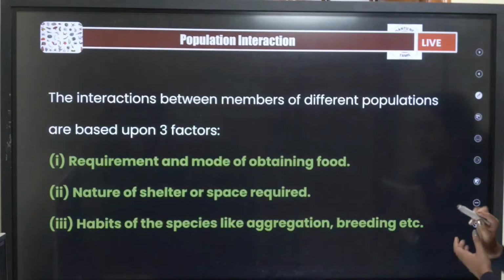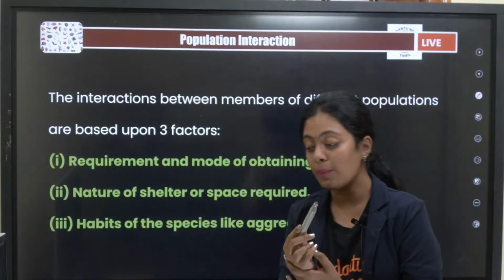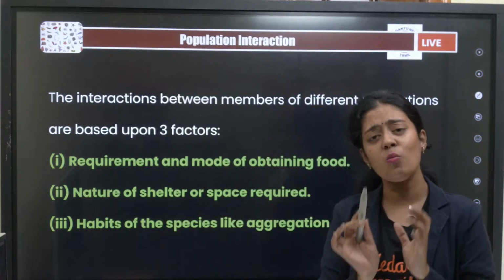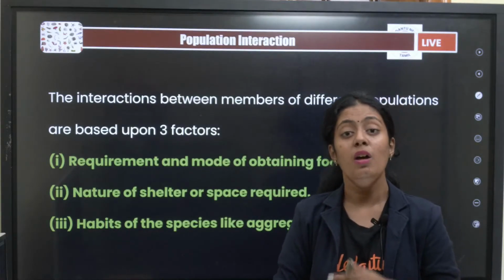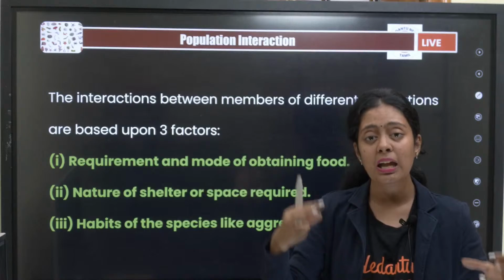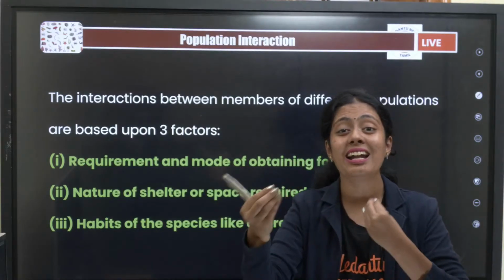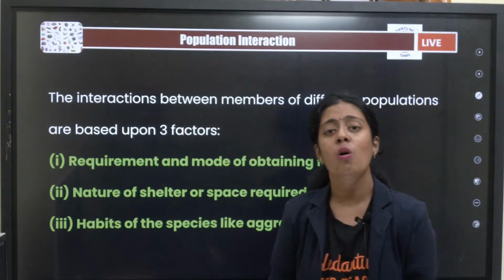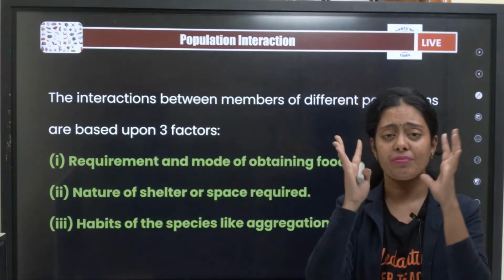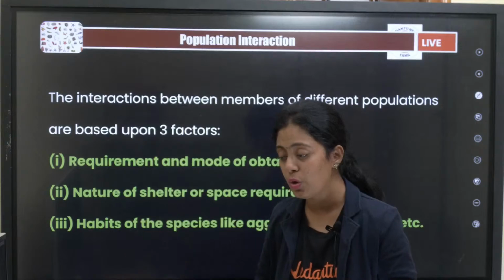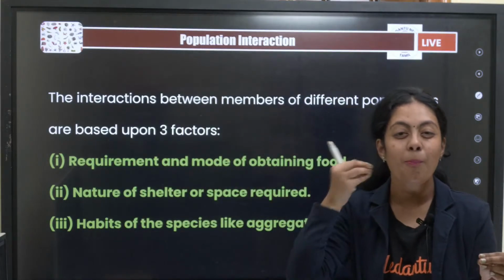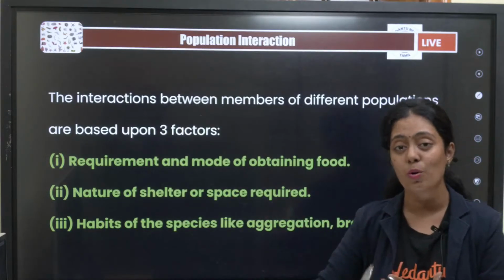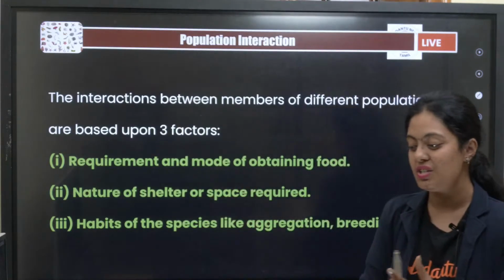Now we are coming to the last part of this chapter before PYQs: population interaction. What do you mean by population interaction? Two populations, population A and population B, need to interact with each other. It could be interaction for food, it could be interaction for space. That is what we call population interaction. Can you name some population interactions that come to your mind in the chat section? Let's make the chat section a little more energetic. I don't see any energy in the chat section.